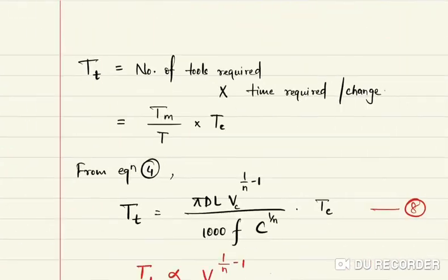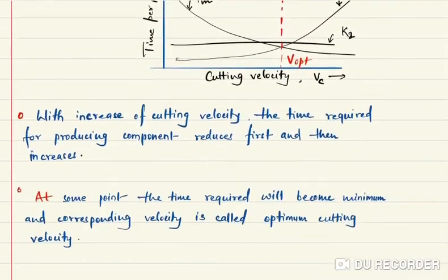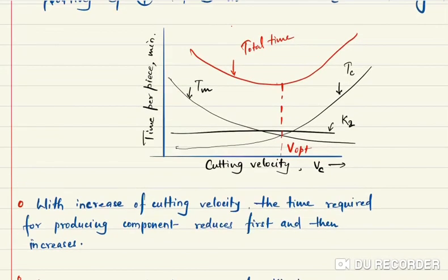Now we will differentiate that. Here again, in the same curve with respect to cutting velocity, machining time is reducing but tool changing time is increasing. So obviously the total time first reduces and then increases.